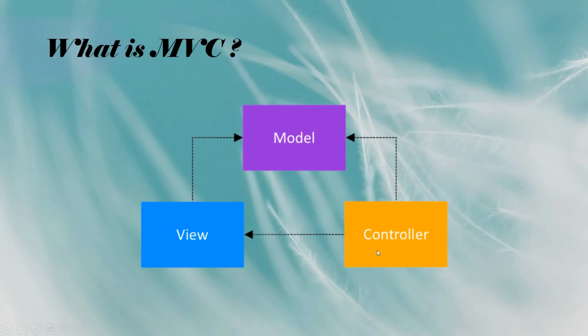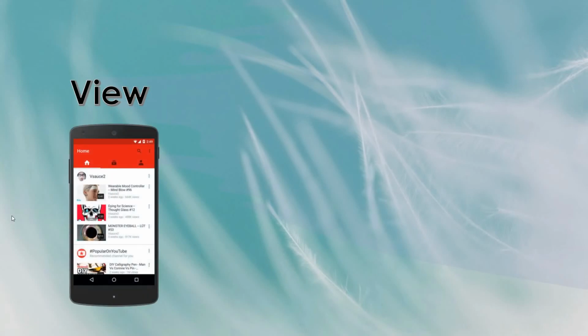So let's go to the next slide. Now for view, I will take the example of YouTube. So this is the YouTube home screen. Now see that in the home screen there is so much data. There are lists, there is a thumbnail, title, channel names, time and so on. So this is a view.